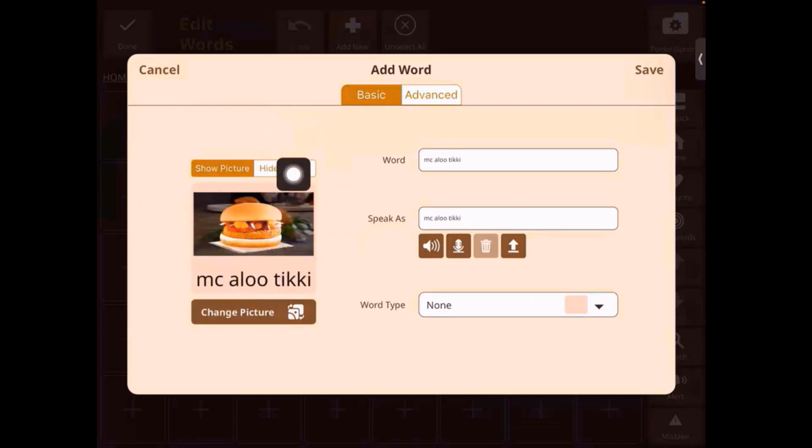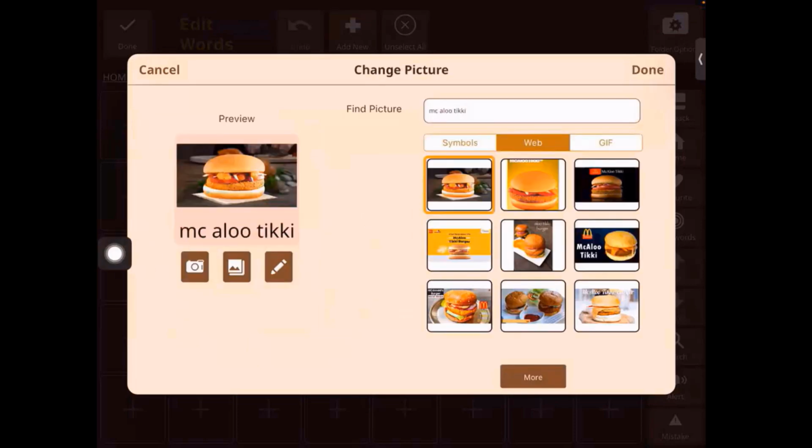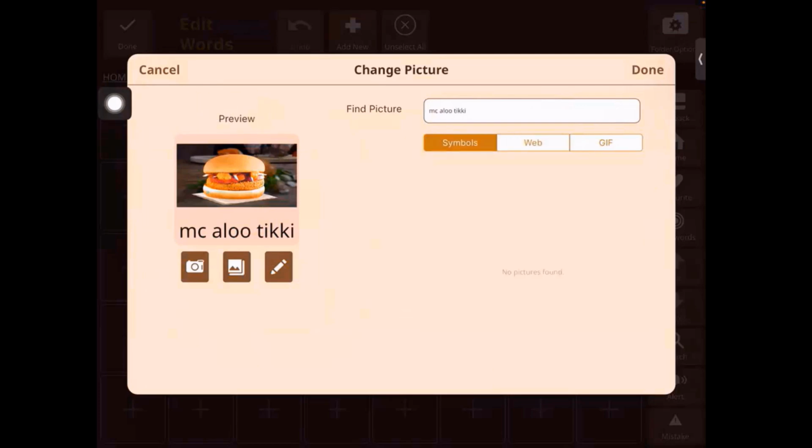Now let's say you're not happy with this picture, you want to choose another one. So you use this change picture button over here under the photo. Under change picture, you have three options now. You have symbols, web, and GIF, right? So let's look at symbols. Because Mekalu Tiki is a very specific word, there is no symbol available. Now we can go into web.